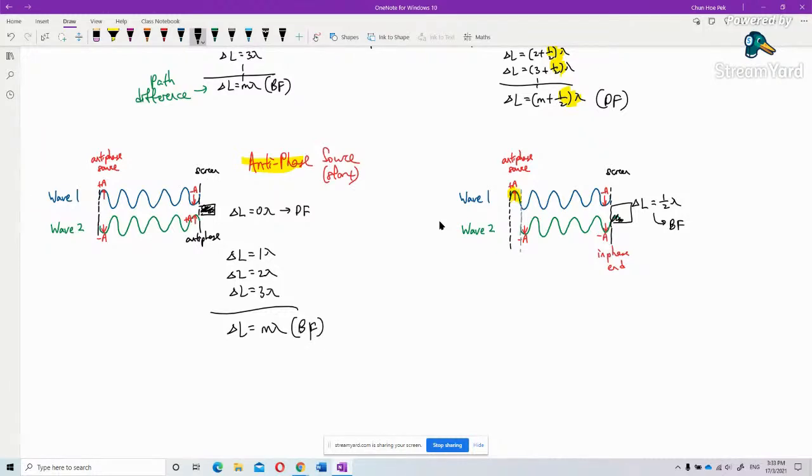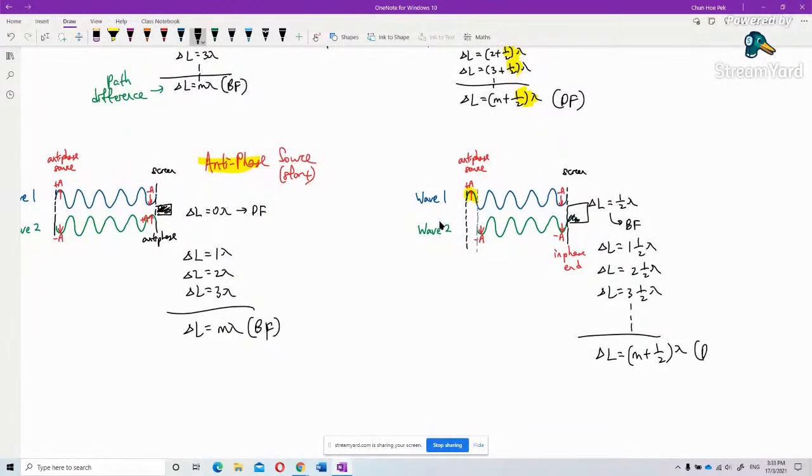But for this one, as long as you have half lambda, the next is 1/2 lambda, then 2/2 lambda, 3/2 lambda, and so on. Or we can write delta L equal to m plus half. Anyway, I haven't told you what m is. This one produces a dark fringe.